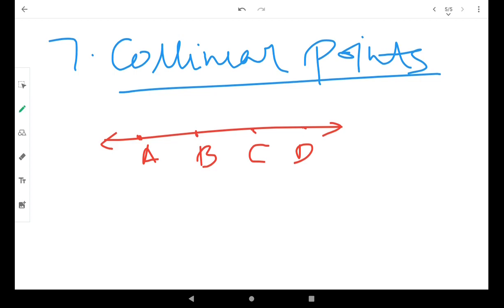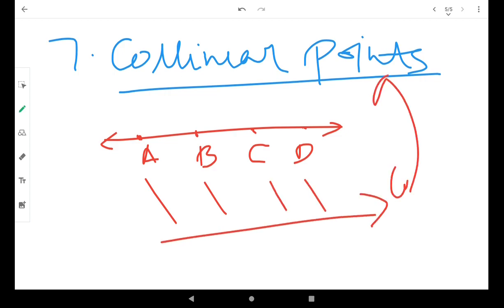In this diagram, you can observe if 3 or more points lie on the same straight line, they are called collinear points. So here in this line, A, B, C, D are called collinear points.